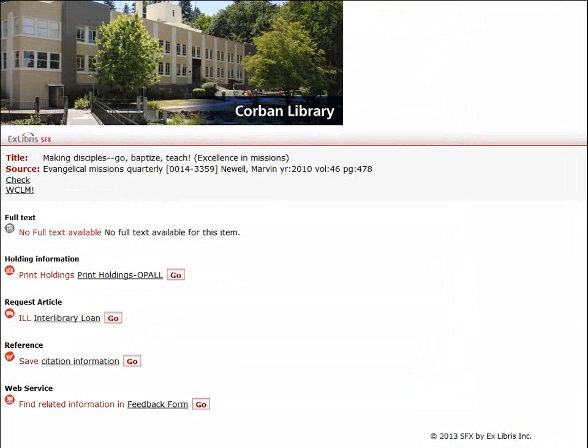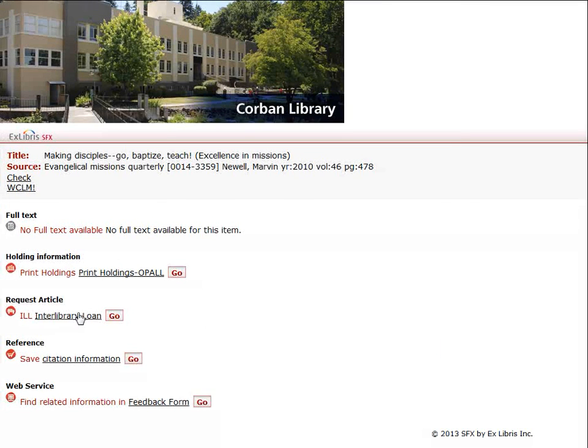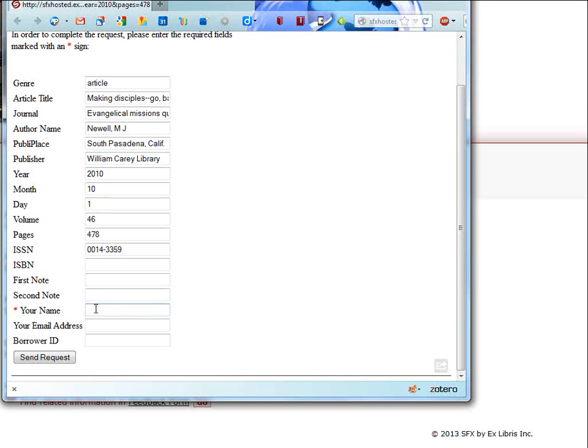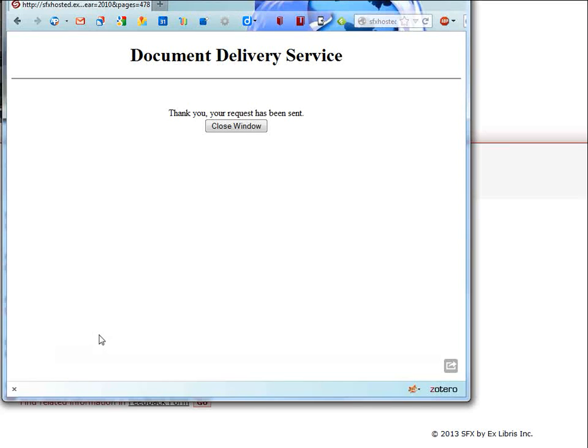However, if you are not close to the Salem campus, you may want to request the article via an interlibrary loan. Simply enter your name and hit Send Request. The article will be requested. Most of the articles come in electronic format and will simply be sent to you via your Corban email address. If you would like it sent to another email address, please enter the information in the note field.